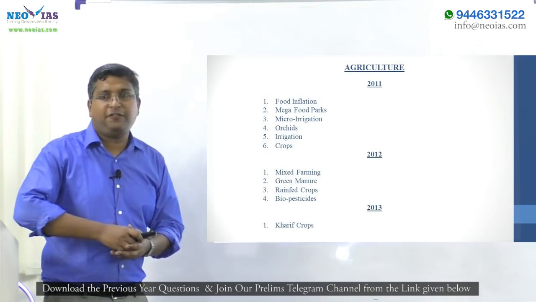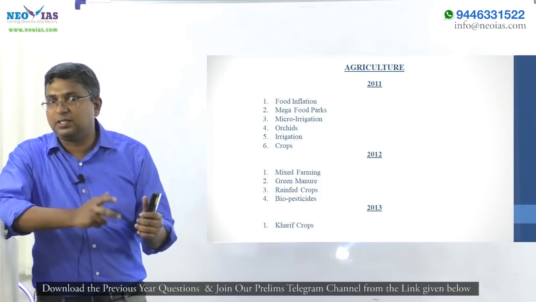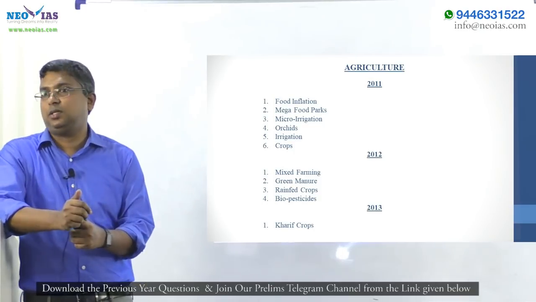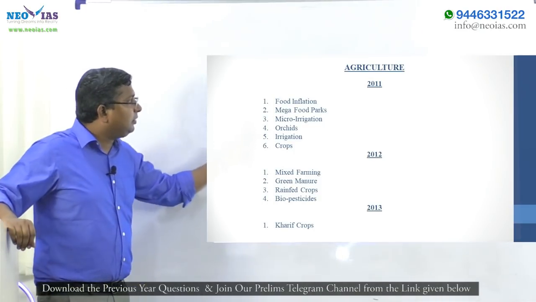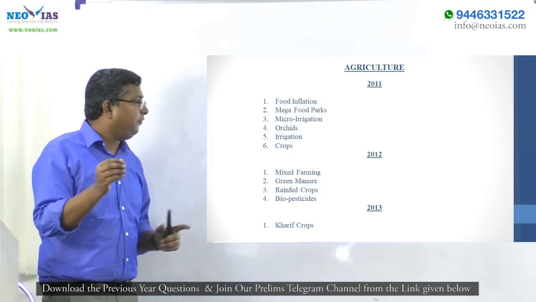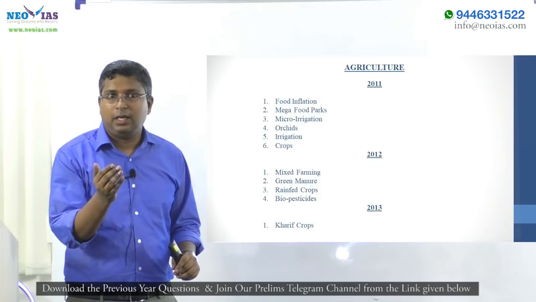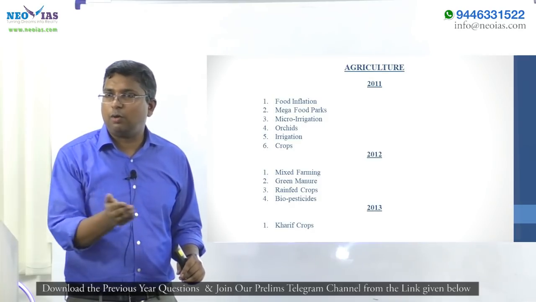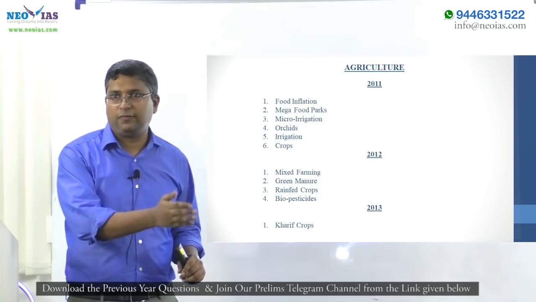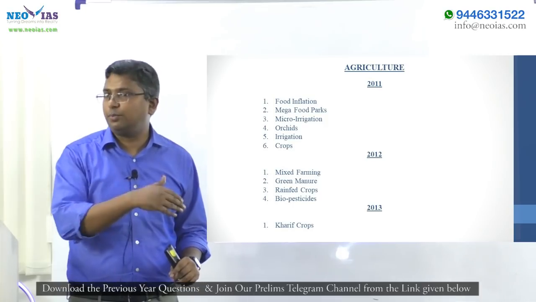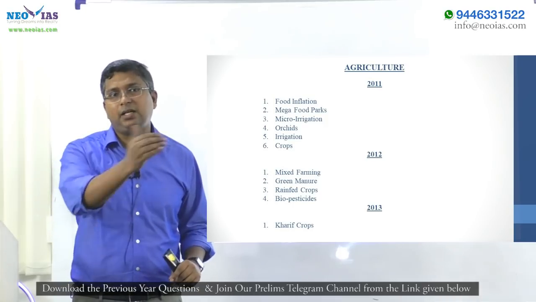Now the last of the core topics of economy, that is agriculture. Agriculture has shown consistency. See in agriculture, your geography teacher will deal with some portions, that is regarding soil, crops, cropping pattern, because that's geography, and major crops like that, irrigation will be dealt by him.